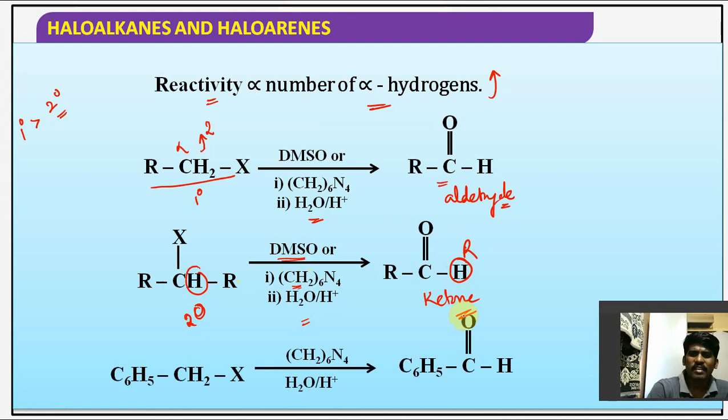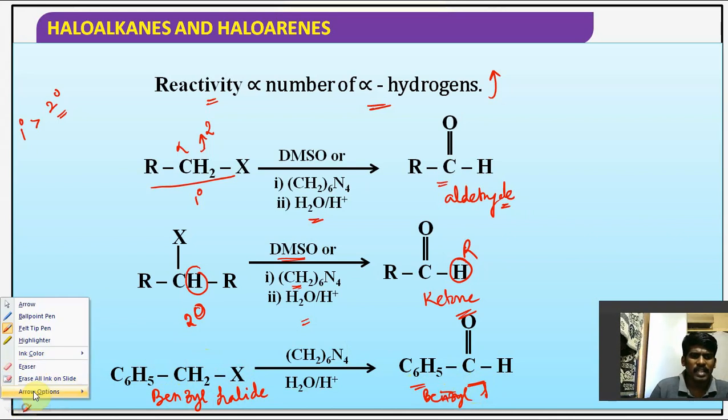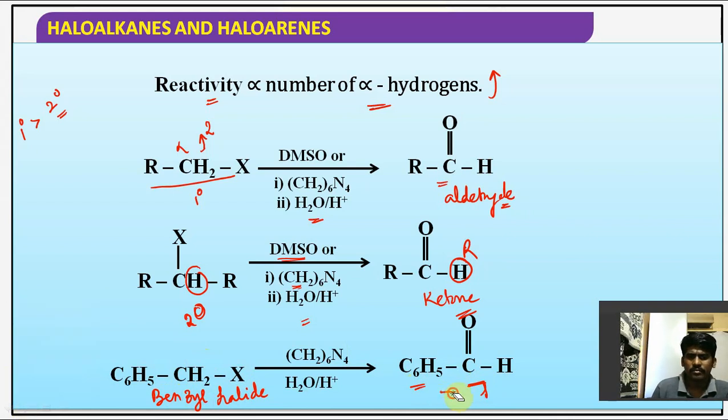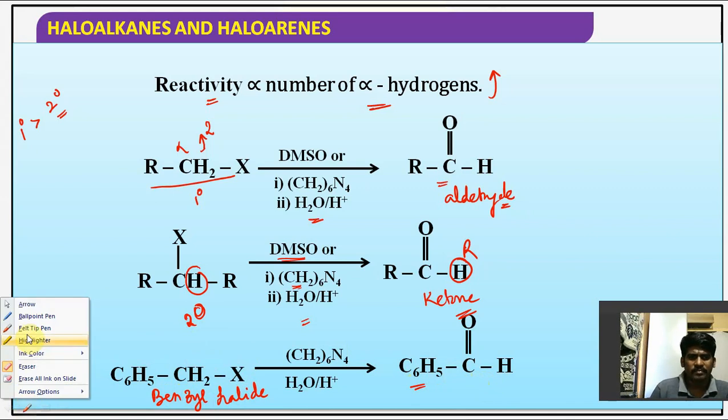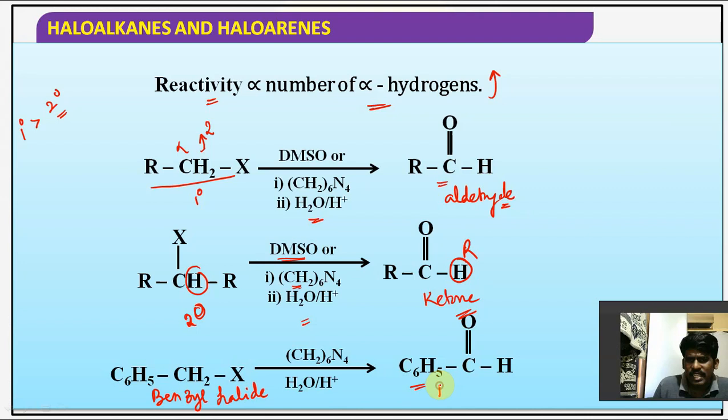So C6H5CH2X is nothing but benzyl halide. Benzyl halide, what will you get, guys? C6H5CHO, sorry, you will get benzaldehyde. C6H5CHO is nothing but benzaldehyde.